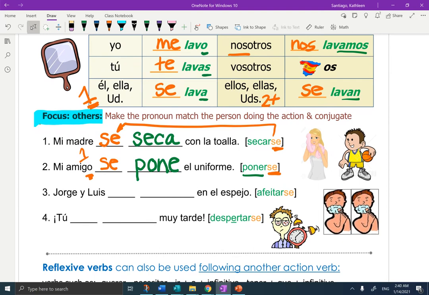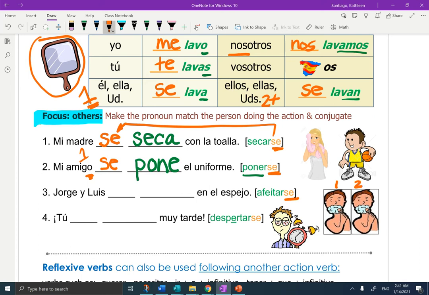Okay, let's review them. We're going to start with the se. Jorge y Luis blank blank en el espejo. This is an espejo right here. So remember that from house chapter. Okay, en el espejo. Let's deal with the se first. Jorge y Luis are two people.